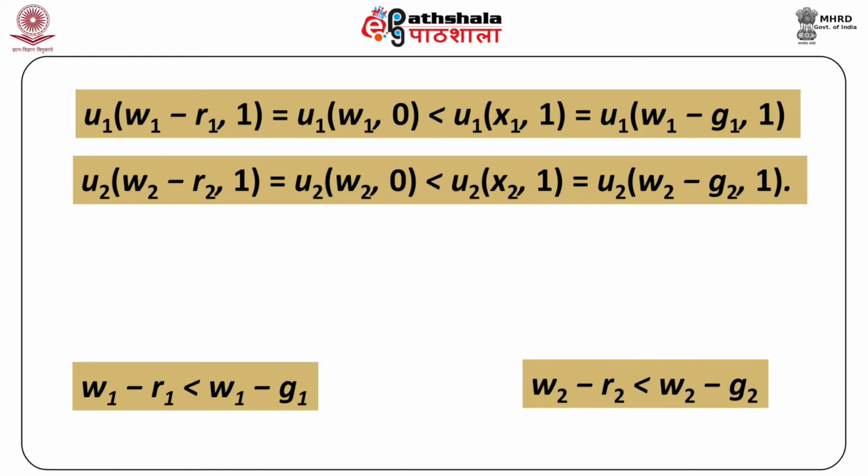Looking at the left and the right hand sides of these inequalities and knowing that more private consumption must increase utility, we can conclude that W1 - R1 is less than W1 - G1 and W2 - R2 is less than W2 - G2, which in turn implies that R1 is greater than G1 and R2 is greater than G2.